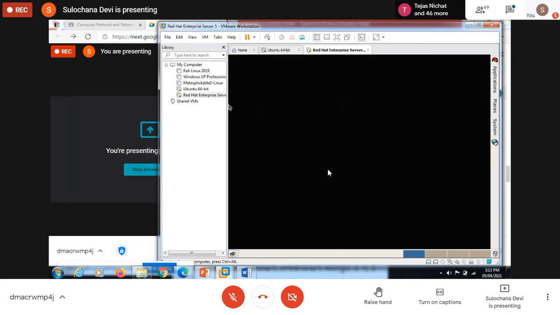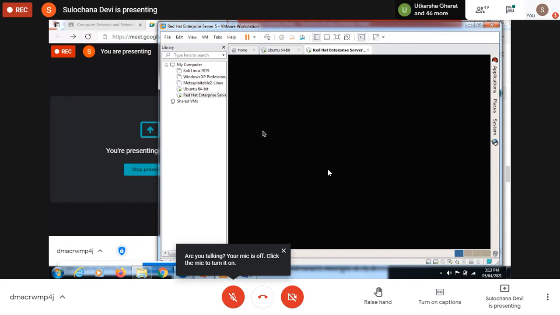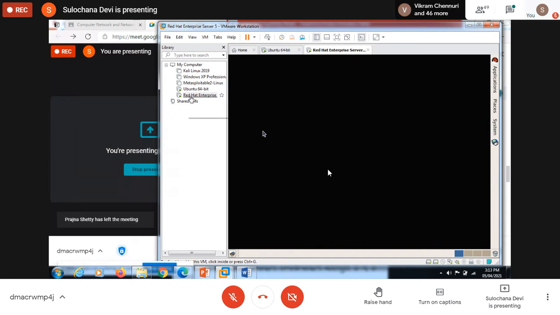So right click on these machines here, go to the settings and change both machine into the bridge mode. The Ubuntu can be in the NAT mode. Red Hat is, I think, already in the bridge mode.